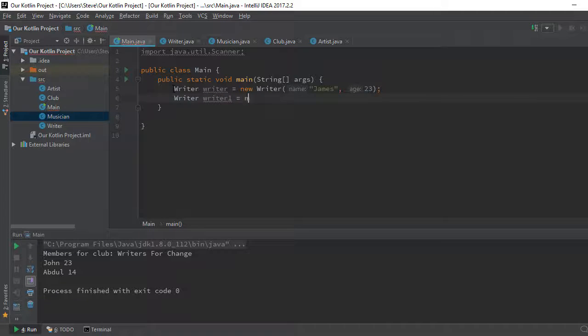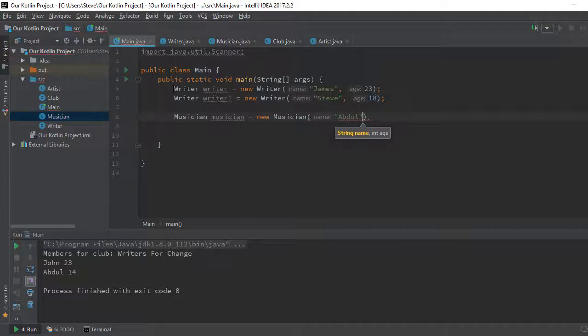Writer 1 equals to new writer. I'm going to pass in name as Steve. His age, this is not my real age, by the way, as 18. Let me go ahead and create another set of artists, which is musician, equals new musician, right? I'm gonna pass the name, let me say Abdul.